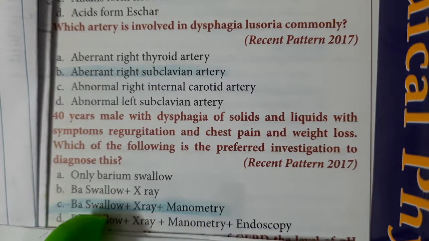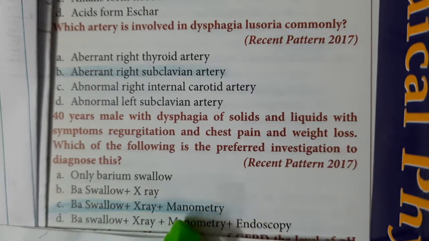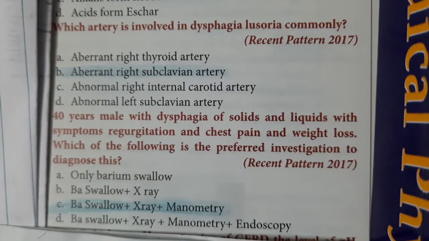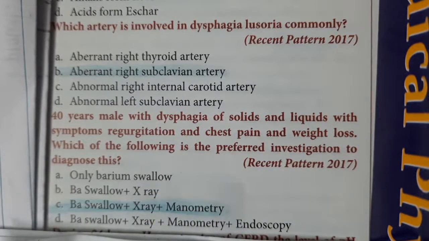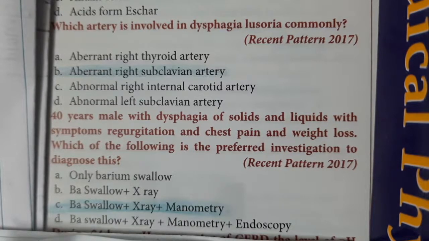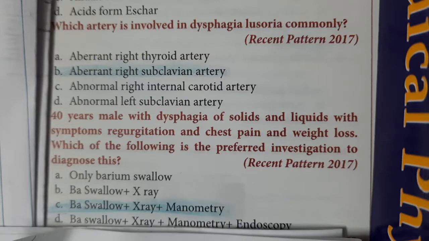You see the bird beak appearance. You can do X-ray, and you will do manometry to find out the lower esophageal sphincter pressure. Manometry is actually the investigation of choice for achalasia cardia. Endoscopy in this option is done whenever we suspect carcinoma. We do endoscopy to rule out carcinoma esophagus.